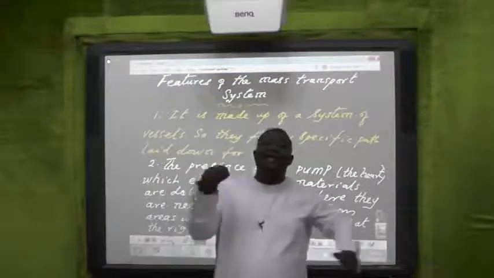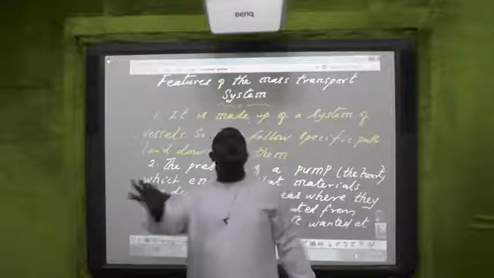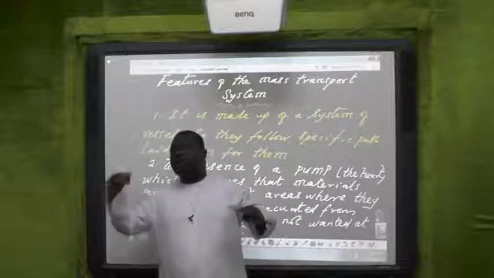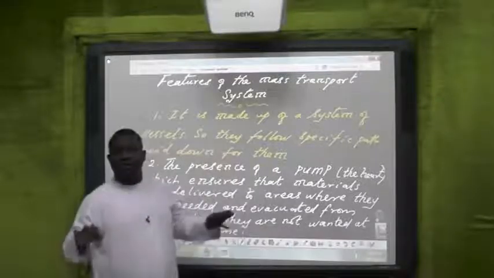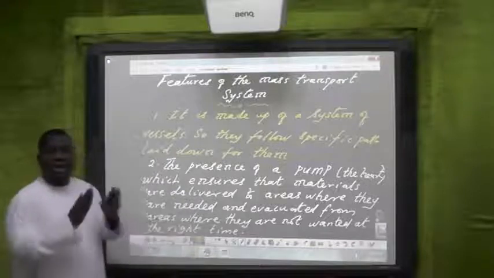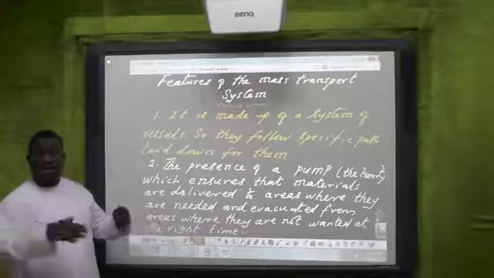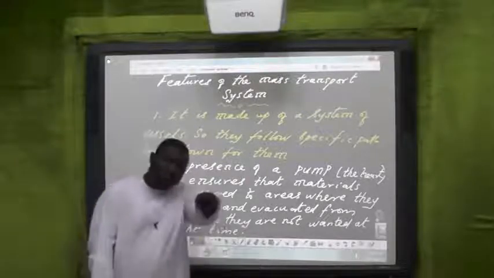This specific path ensures that the materials move to all parts of the body where they are needed. Because they follow specific paths laid down for them, where they are not supposed to go, they will not go there. Where they are supposed to go in large amounts, big vessels will go there. Where they are supposed to go in small amounts, small vessels will go there.